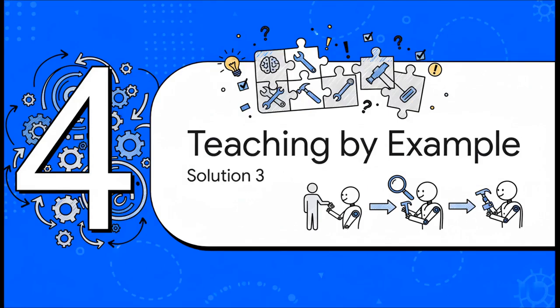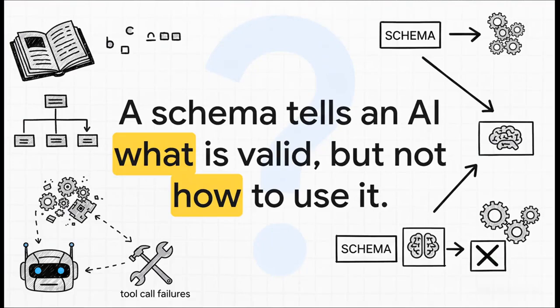Okay, so the agent can find the right tool and it can execute it efficiently. But how does it learn to use that tool correctly? This is the third and really crucial piece of the puzzle. This is where we solve those subtle problems that cause tool calls to fail. You see, a tool's schema is kind of like a dictionary. It defines the words, but it doesn't teach you how to write a sentence. It tells you what parameters are valid, but not how to use them.